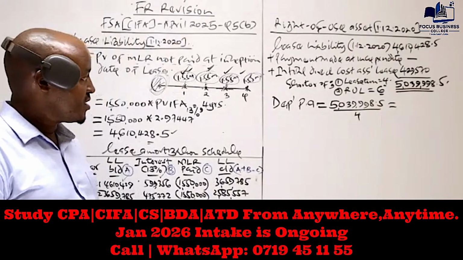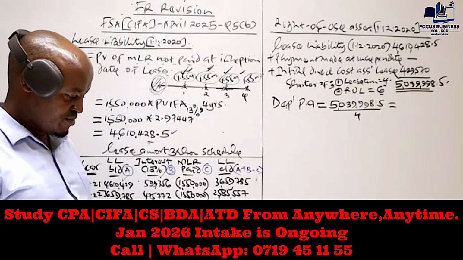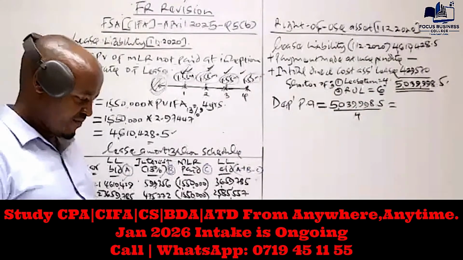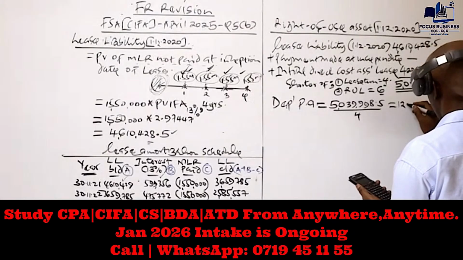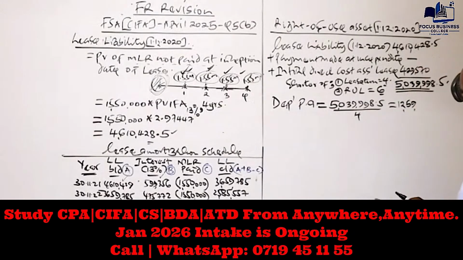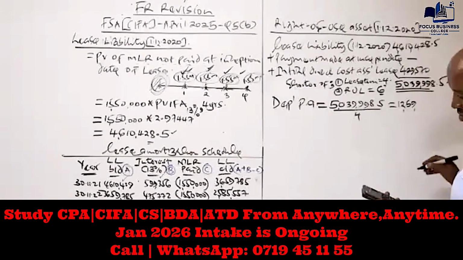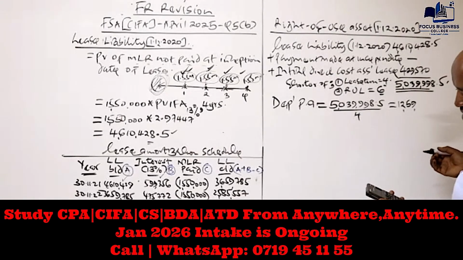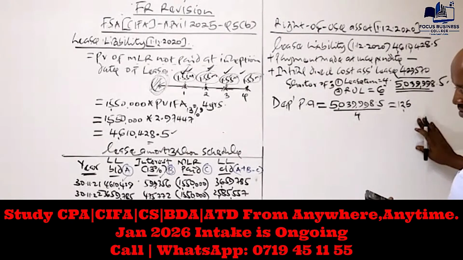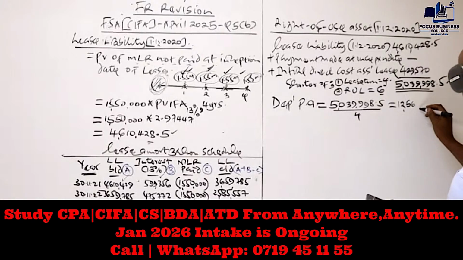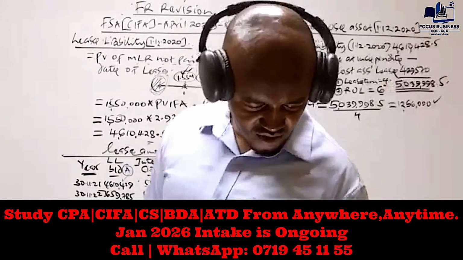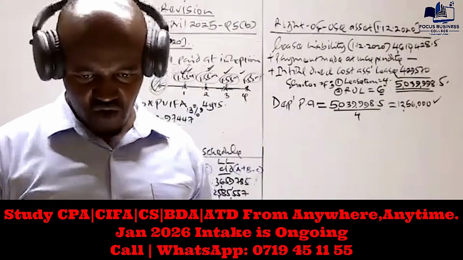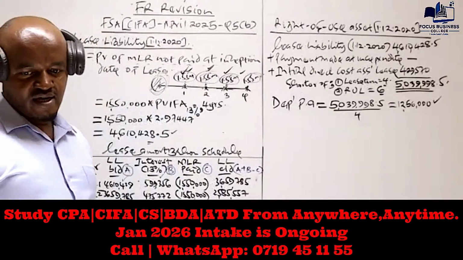So we have 5,039,998.5 divided by 4. Basically this will give us depreciation of 1,259,999.6, so to the nearest whole number, I think it should be 1,260,000. Is it 1,260,000? Yes, to the nearest whole number. Now, that is basically what is required.